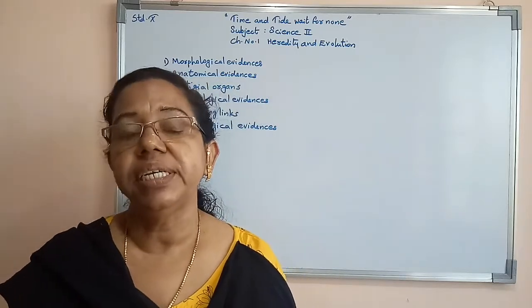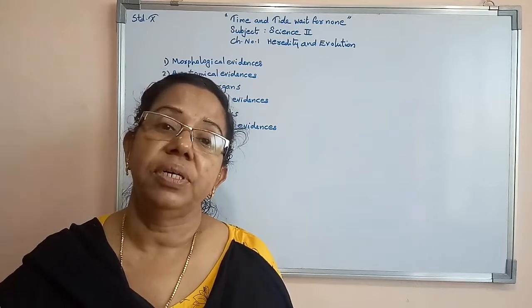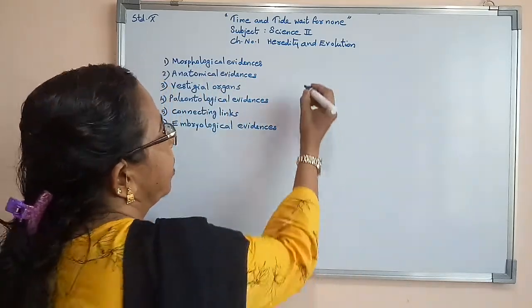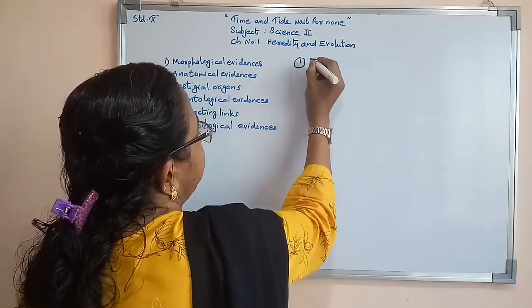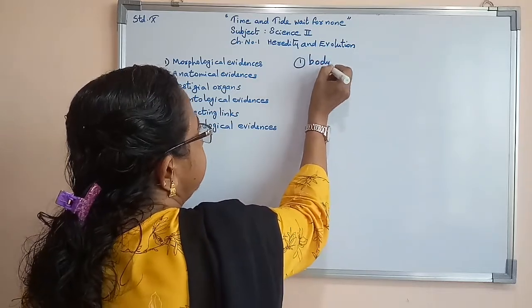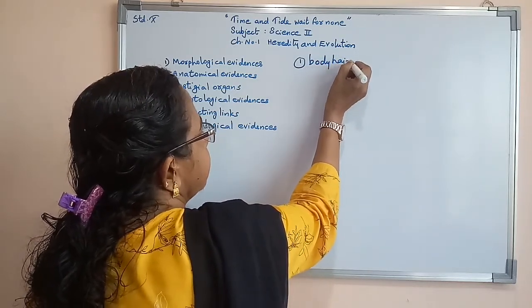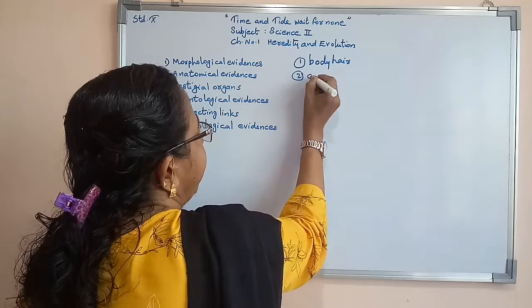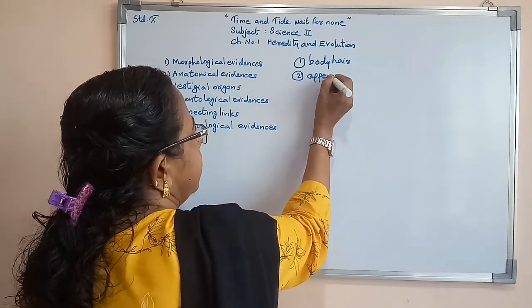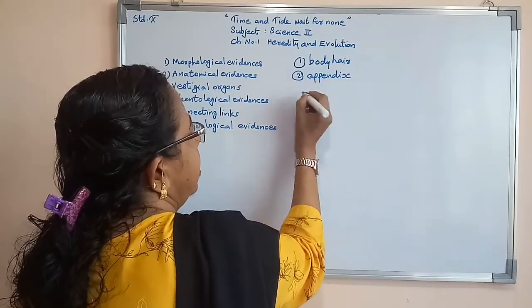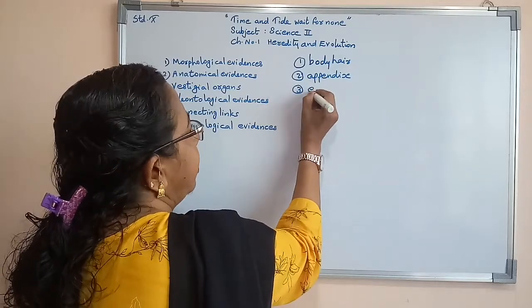Here we are going to study a few examples of vestigial organs. First, body hair. Second, appendix. Third, ear pinna.